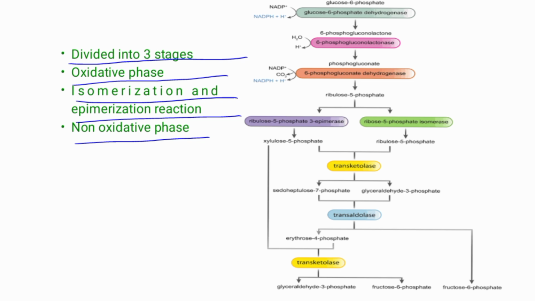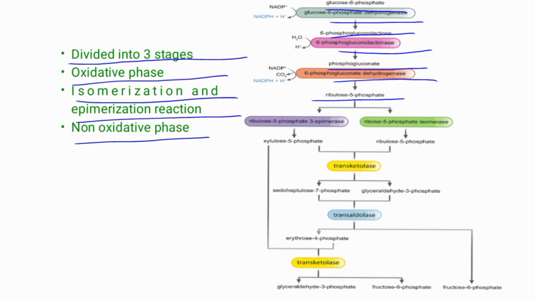First is oxidative phase. Glucose 6 phosphate is oxidized by glucose 6 phosphate dehydrogenase to 6 phosphogluconolactone, and this is then hydrolyzed by lactonase to 6 phosphogluconate. 6 phosphogluconate is subsequently converted to ribulose 5 phosphate by the enzyme 6 phosphogluconate dehydrogenase.